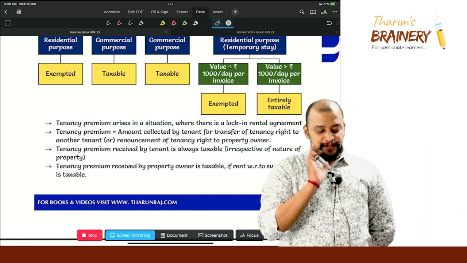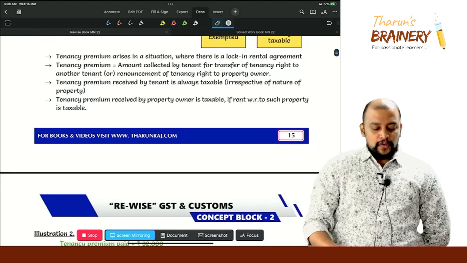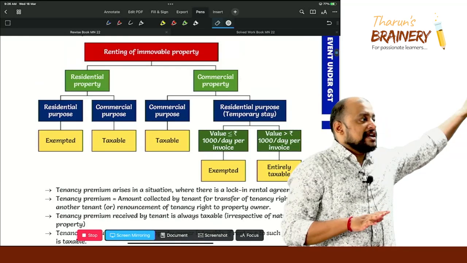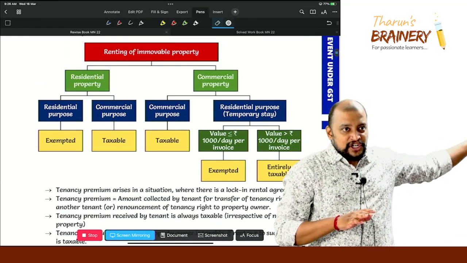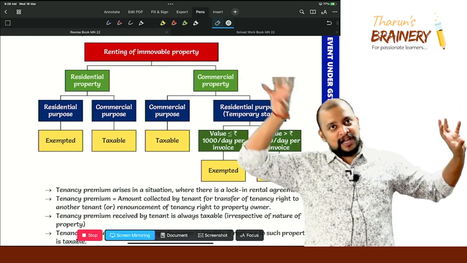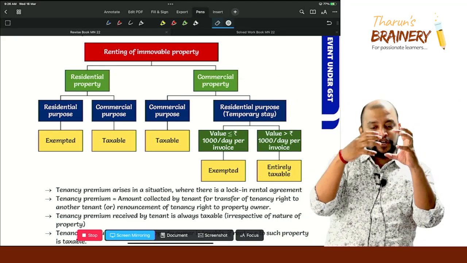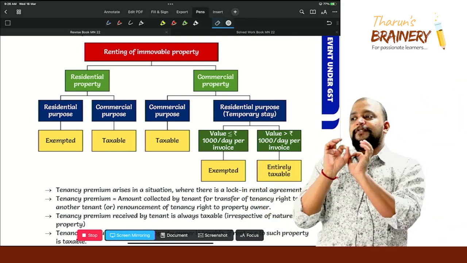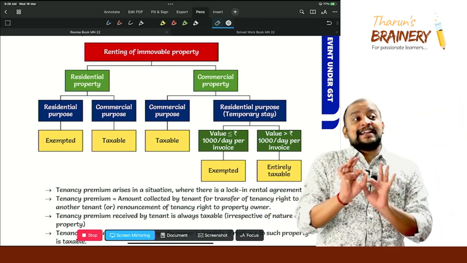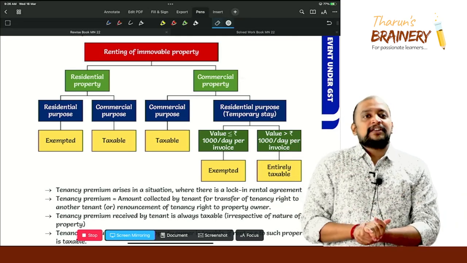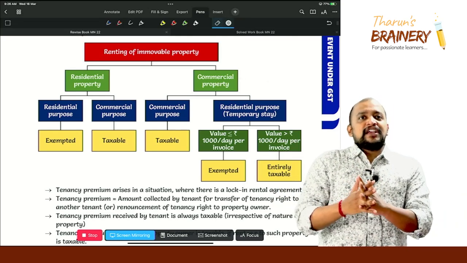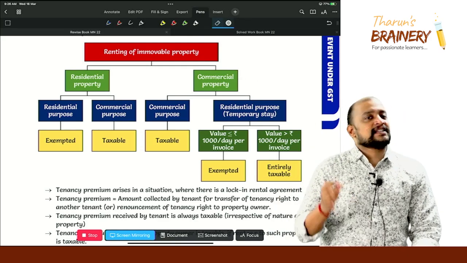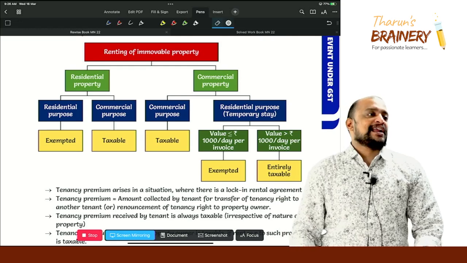Yes. Now let's try to understand what is this tenancy premium. Now this discussion is actually coming in exemptions. This discussion of renting of immovable property actually comes in exemptions. I just discussed it here because to understand the taxability of tenancy premium we need to know this. Okay. So first, what is tenancy premium, that we need to see. Tenancy premium is a situation where I transfer the tenancy right, for which I will be collecting some amount towards transfer of the tenancy right.